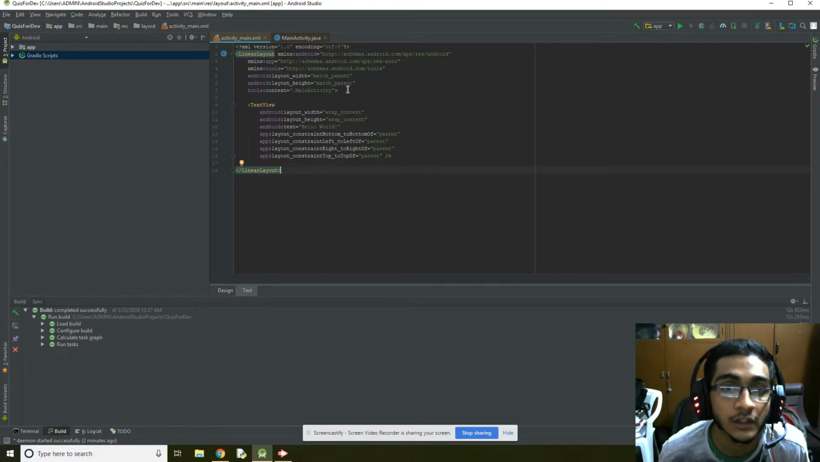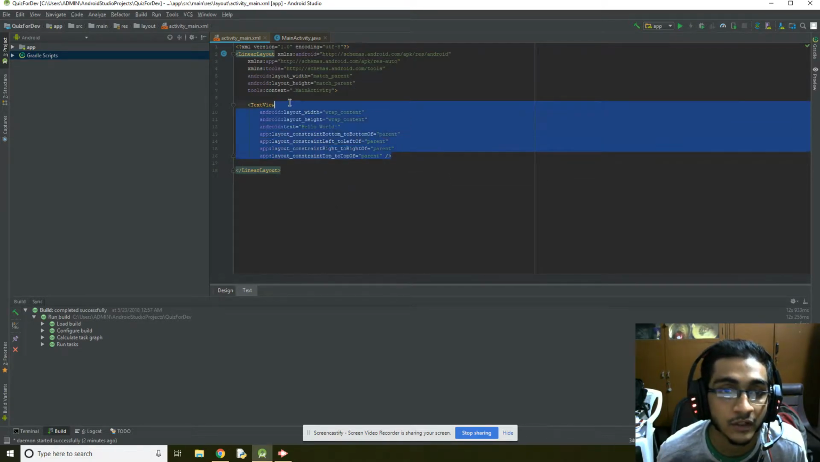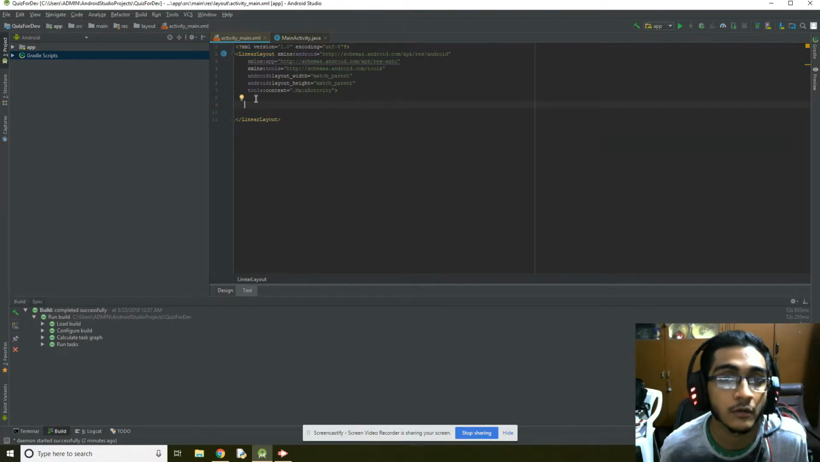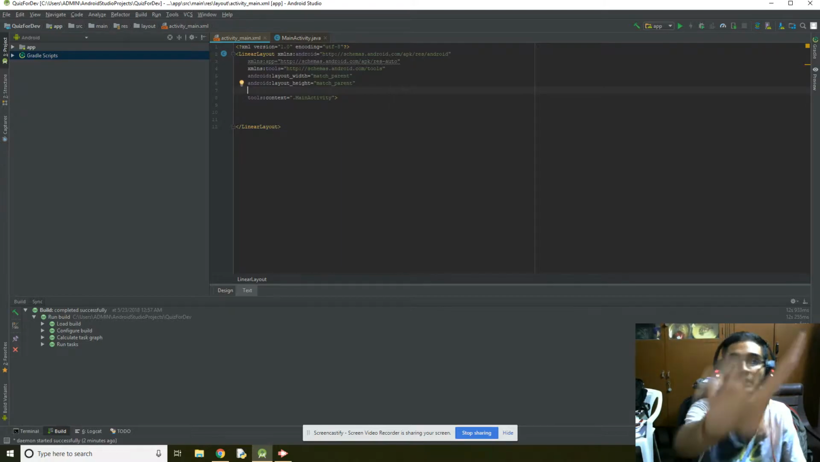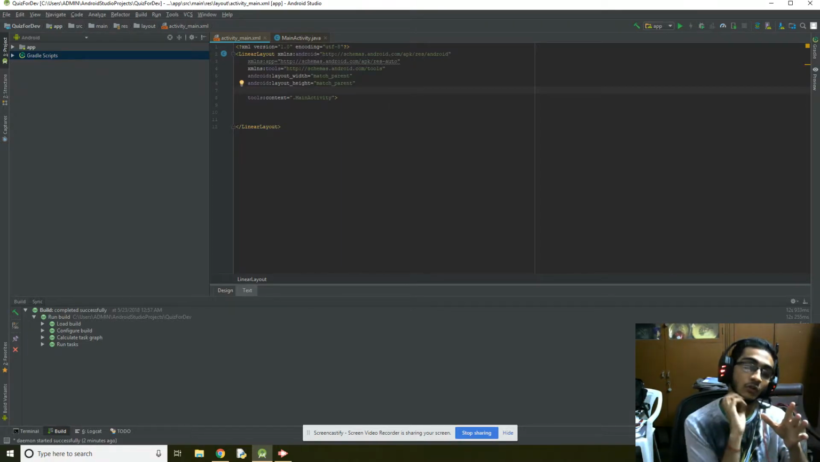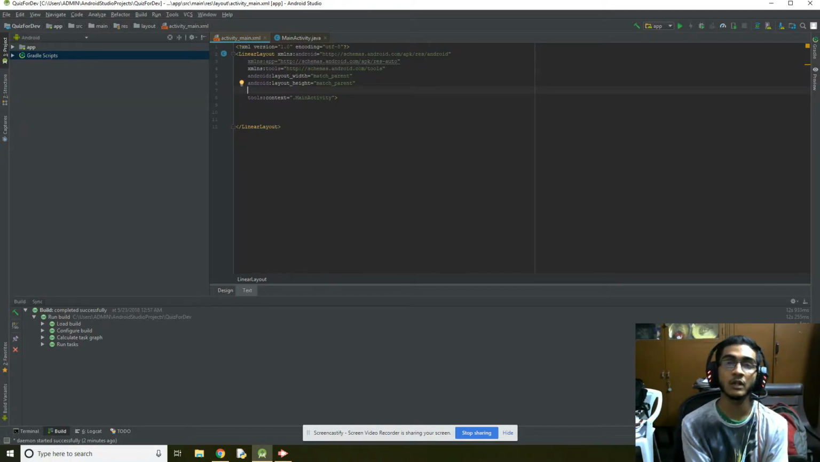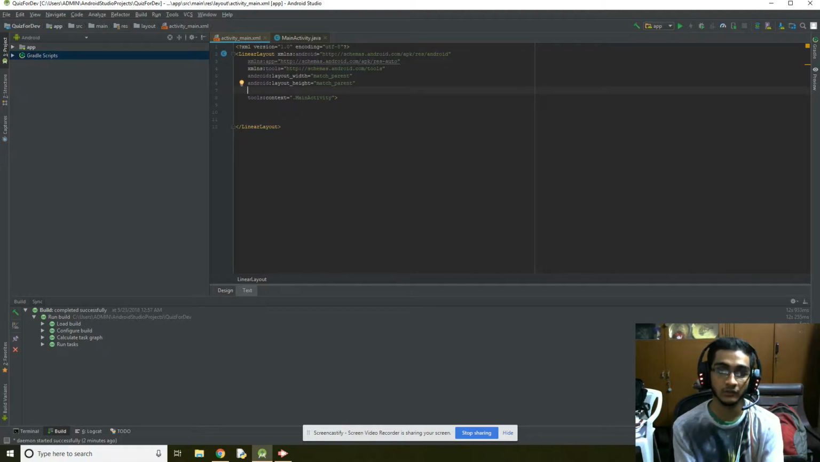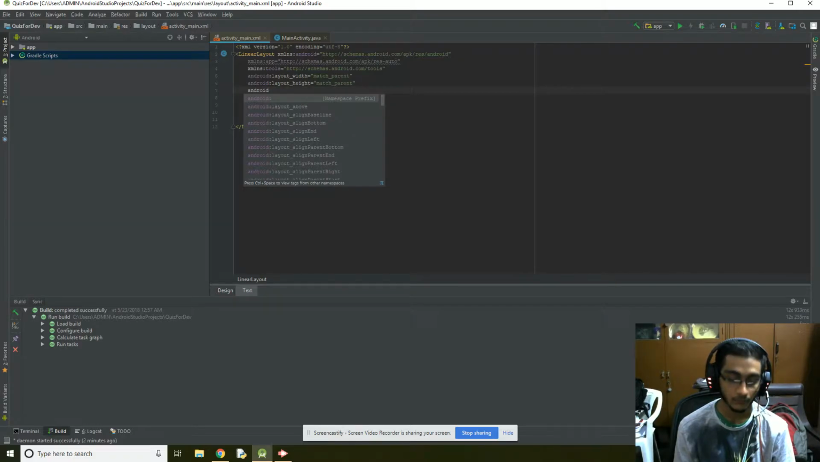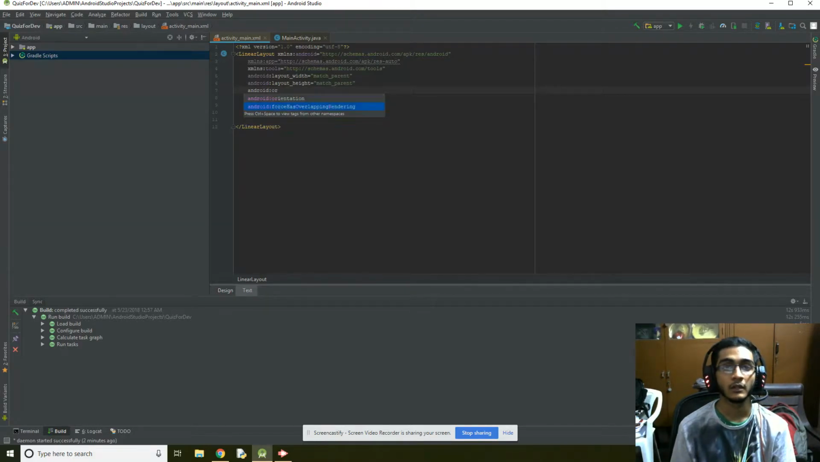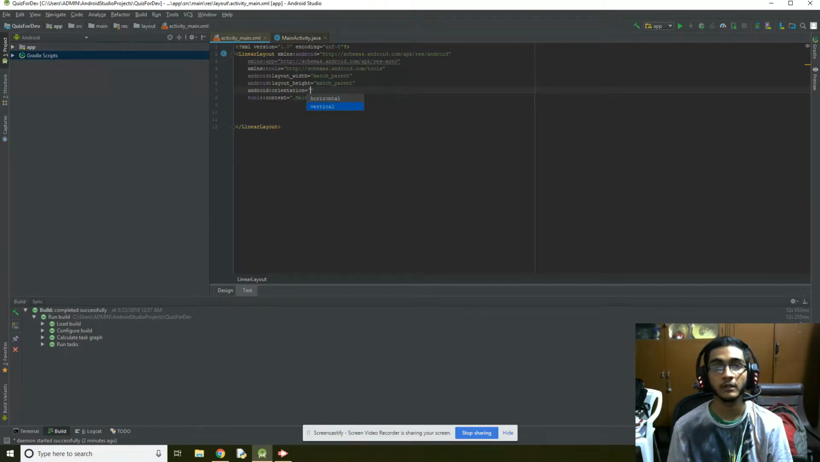So I've changed the linear layout. Okay, so we don't need this text view because we're going to write our own content. One important attribute in linear layout is we need to specify the orientation. It should be either vertical or horizontal. It's a necessary attribute whenever you use linear layout. So let's type it out. Its orientation, let's make it vertical. All right, that's pretty good.